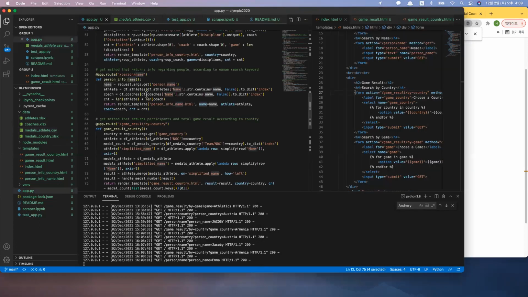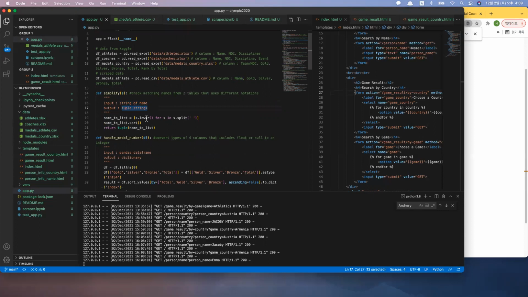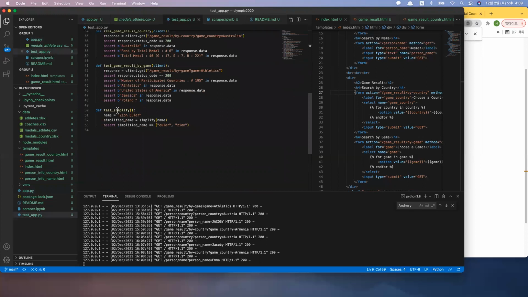I made a custom function called simplify, which gets the string of names and returns a tuple of strings. So it basically splits the string on the spaces, makes it lowercase, sorts it, and then makes it into a tuple. I'll show you an example through the test. So this is the test for simplify.